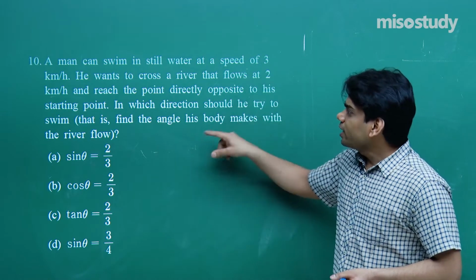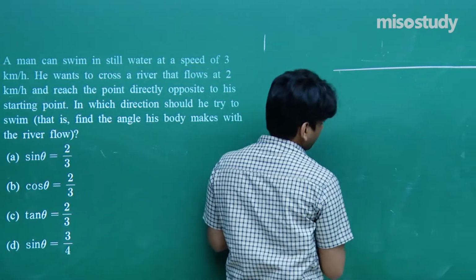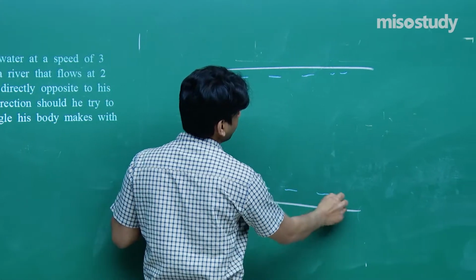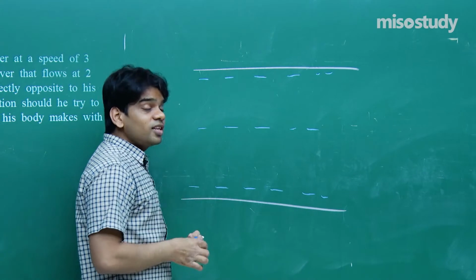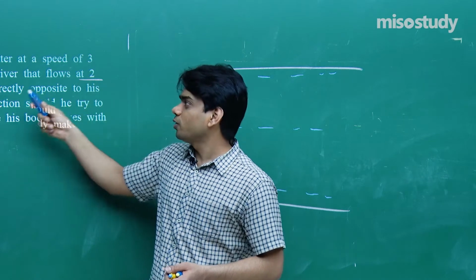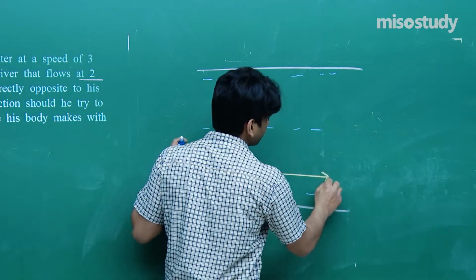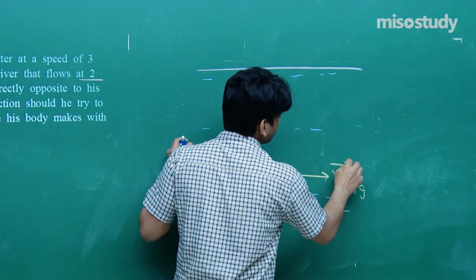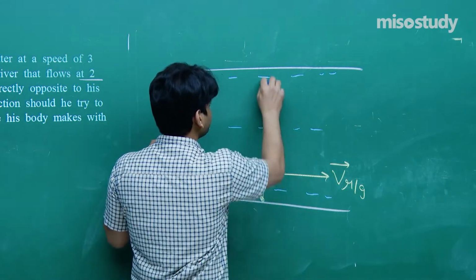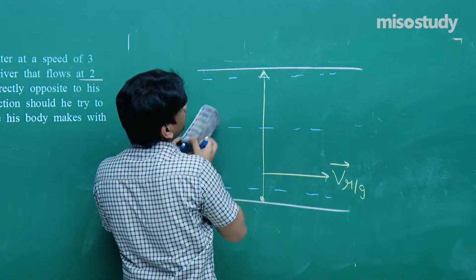So once again, in which direction should he try to swim, and he has to reach directly to the opposite bank. Let's say this is the river that we have here, as I have shown you in the class how the diagram you have to make. Now see, the river flows at 2 km per hour. He wants to cross a river that flows at 2 km per hour. So this is the velocity of river with respect to ground. Now he has to sail in such a way that he should reach directly to the opposite bank. This should be the line, the path along which he should move.